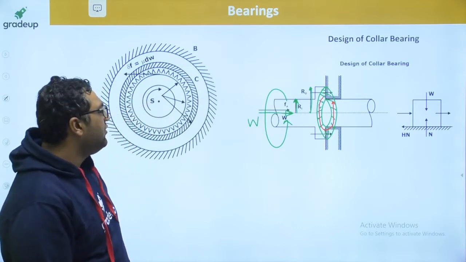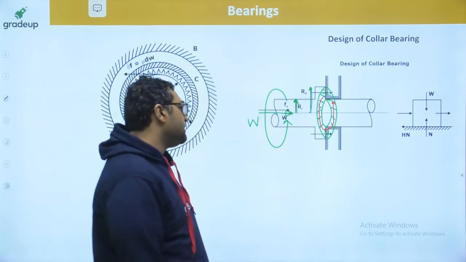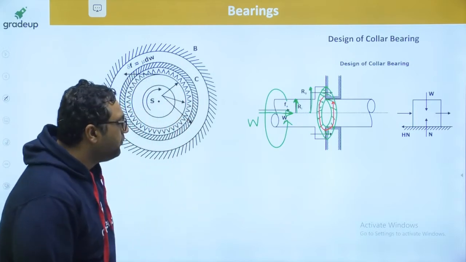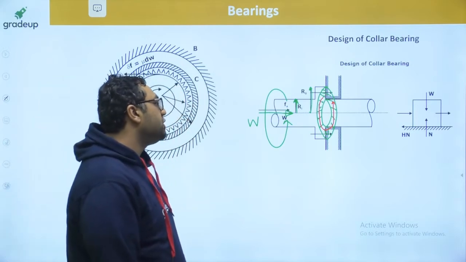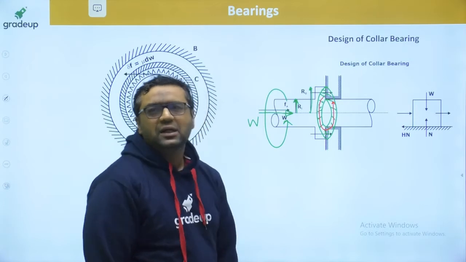And guys, this friction will be present between the surfaces. And when this friction will be coming, obviously it will try to stop the motion and there will be some frictional losses, and we need to find out those frictional losses.